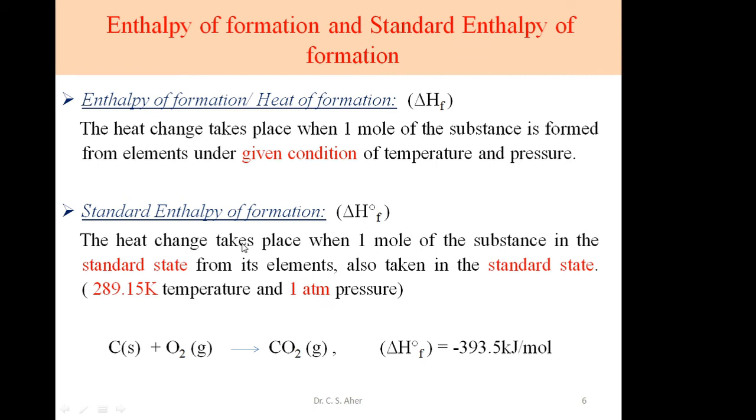So both the substance formed and the elements from which it is formed are present in the standard state. For example, carbon's standard state is solid, and oxygen's standard state is gaseous. When these combine to form carbon dioxide in its standard gaseous state, the standard enthalpy of formation of carbon dioxide is minus 393.5 kilojoule per mole.